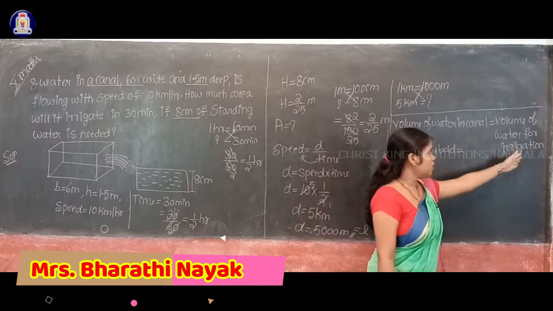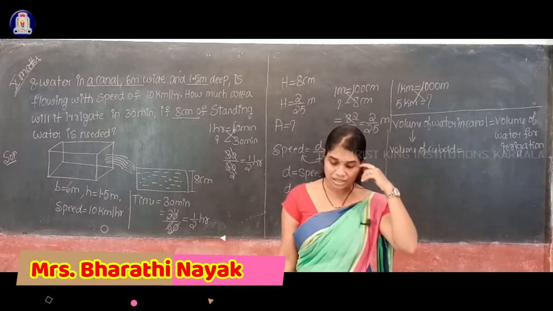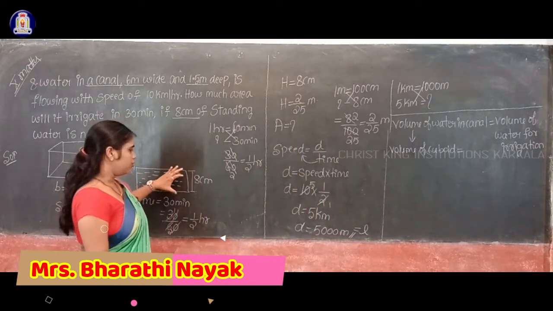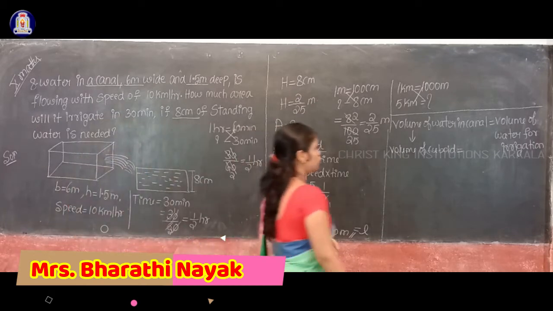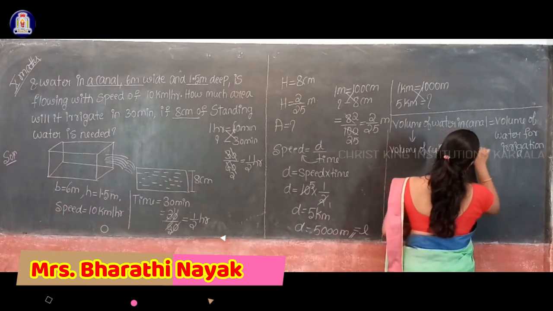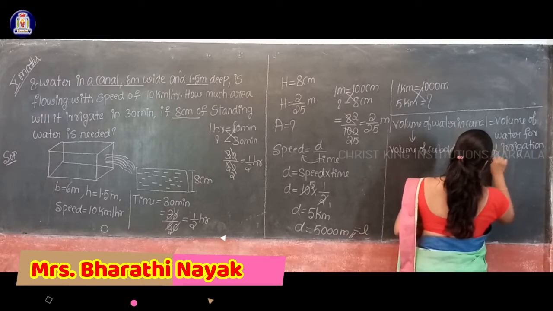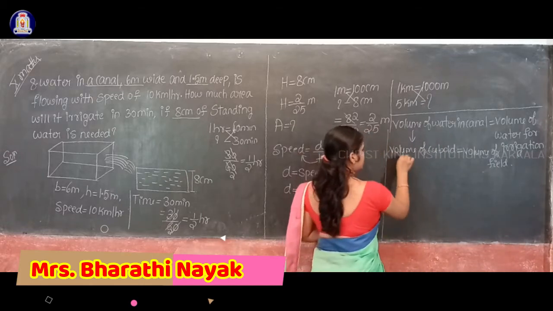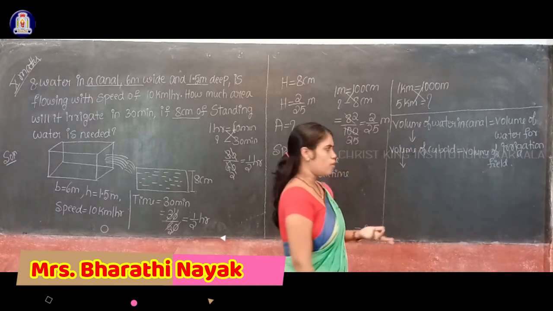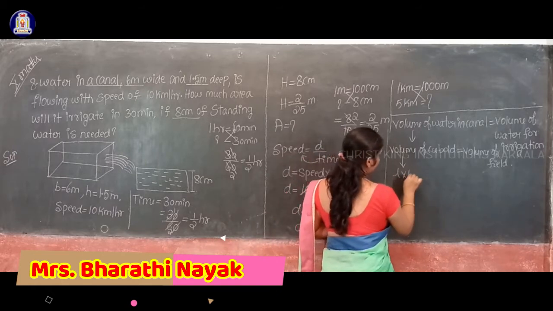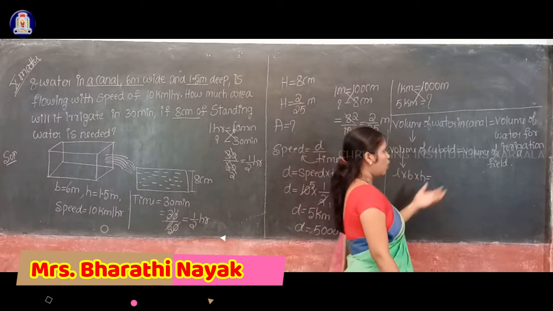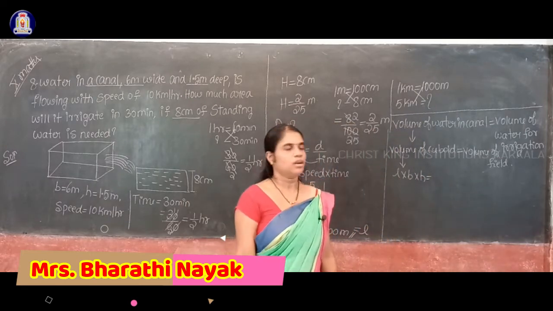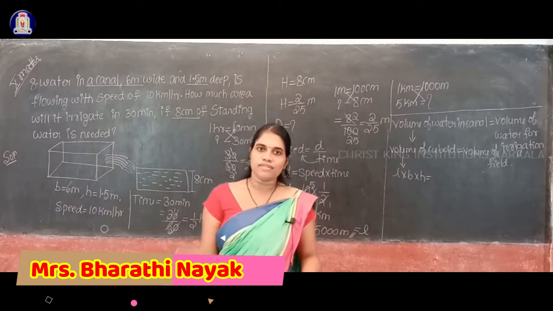But the volume of water for irrigation is nothing but the volume of this field, isn't it? This is a field. So that is nothing but the volume of a field. What is the formula for the volume of a cuboid? Our formula is L into B into H. But how to find the volume of a field? The shape of the field I don't know.